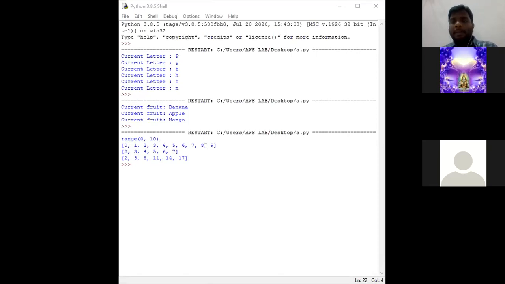Next, I have asked the interpreter to print list of range of 2, 8. Range of 2, 8 in the sense it starts from 2 and ends with 7. Interpreter does not consider the 8th sequence. Okay. So 2, 3, 4, 5, 6, 7. It came in a list. And the last one I have used start position, end position, and step size. So start position is 2, end position is 20, and the step size is 3. So the output will be like this: 2, 5, 8, 11, 14, 17. Remember, 20 will not be provided in our output.